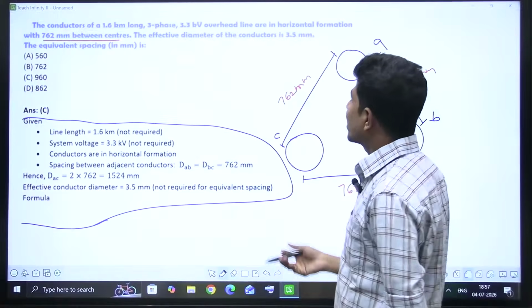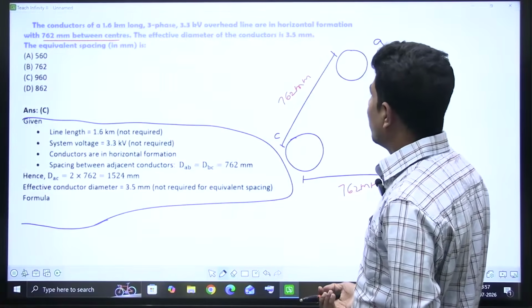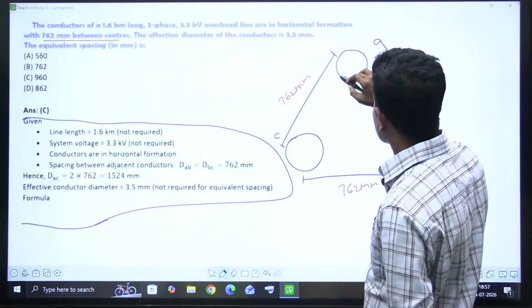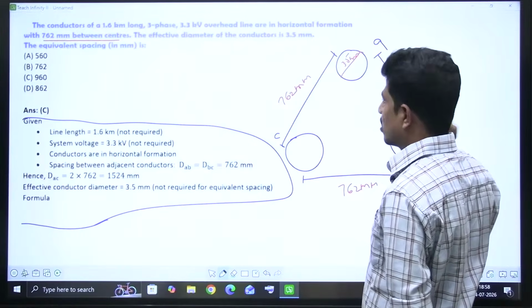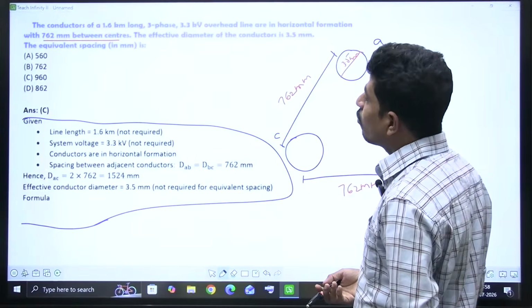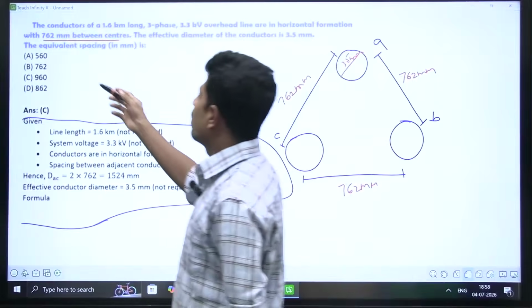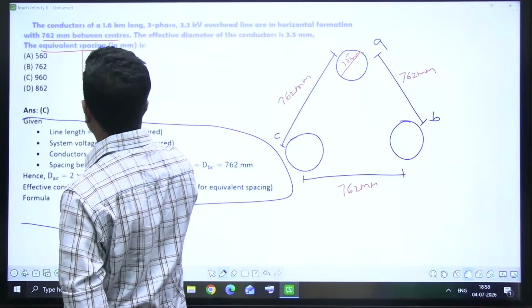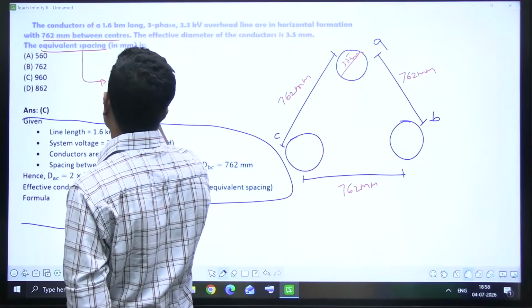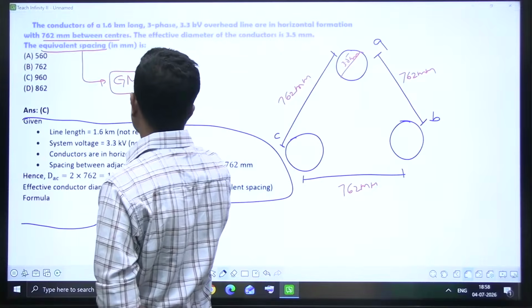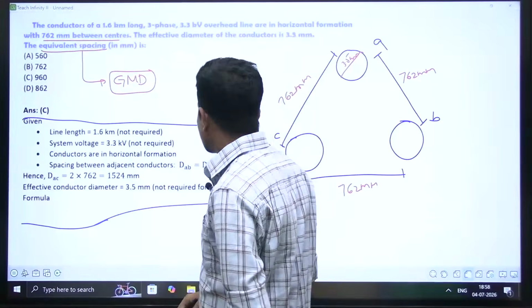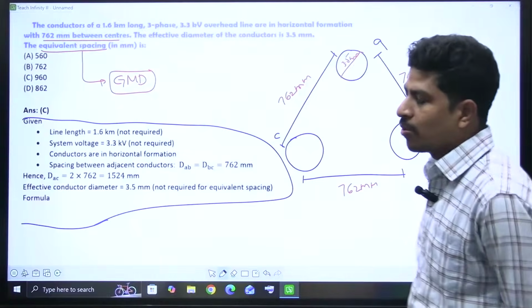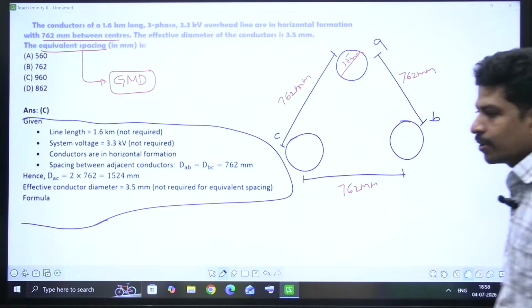Now, what is asked: the effective diameter of the conductor is 3.5 mm. All conductors are going to have the same diameter. The equivalent spacing in mm is nothing but the geometric mean distance, GMD. I repeat, equivalent spacing is nothing but GMD, geometric mean distance.